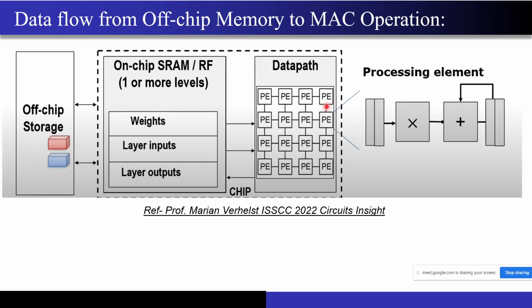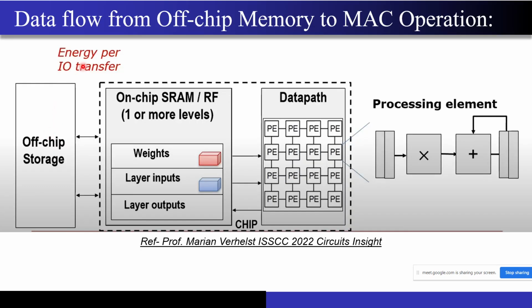Now why so many processing elements? As I told you, in the CPU you may not have this many processing elements, but since I want to perform the same operation, multiply accumulate, I can create multiple parallelization over here. I can take one element and create thousands of such elements, and that's the reason why we have a separate GPU compared to a CPU. So just imagine this as a kind of GPU, which does all these operations in a parallel manner. You have the parameters stored in the off-chip memory, right?